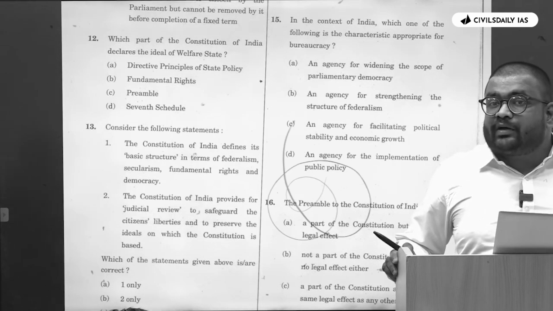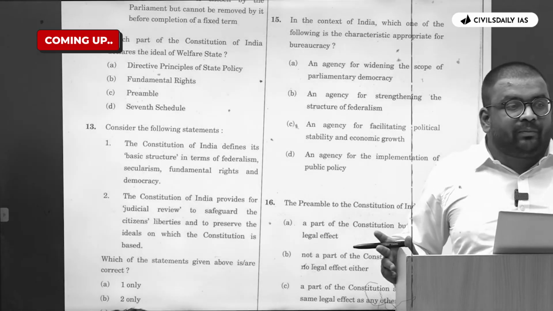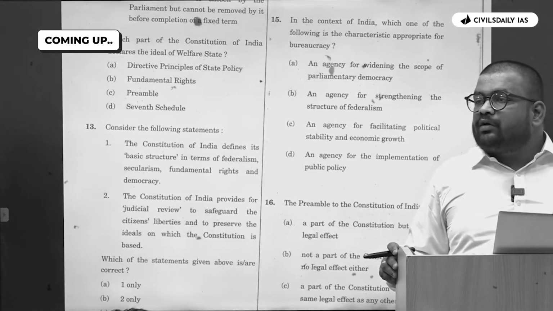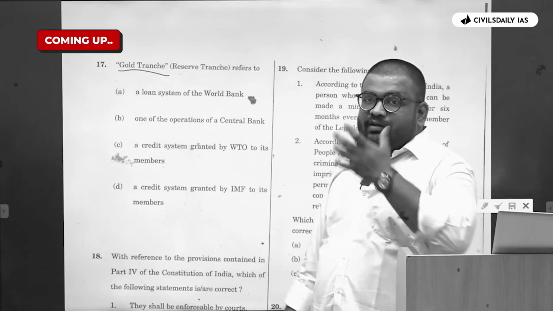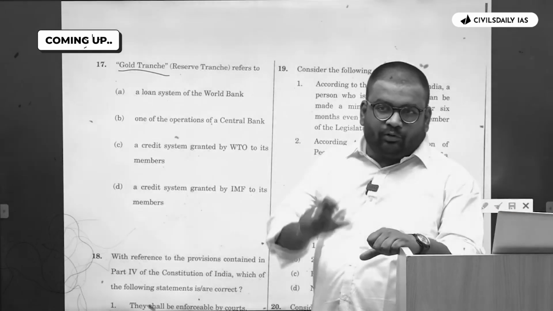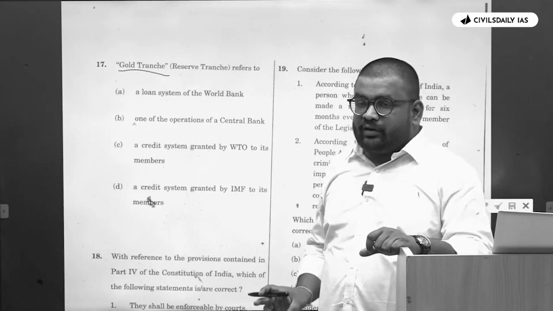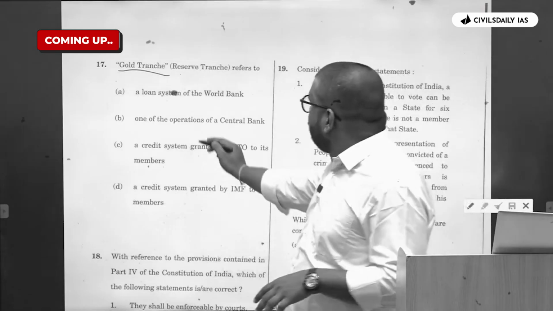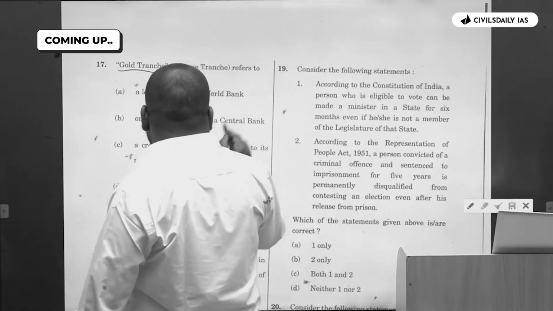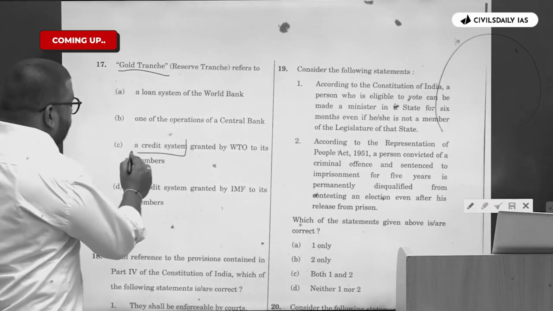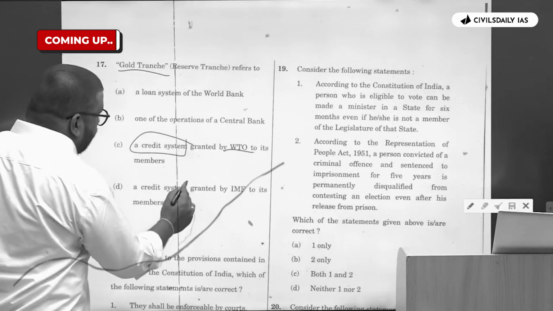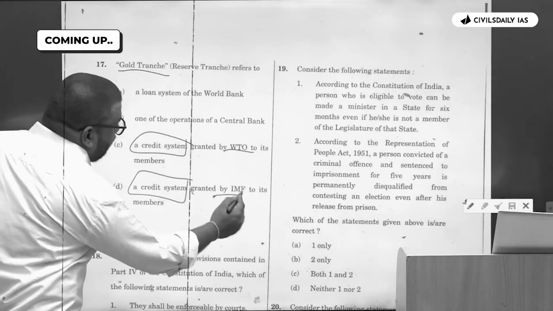What is the function of public administration? What is the objective of public administration? Basic fundamental objective, you all wish to be part of administration, right? Elimination technique that we discussed: if there are two options which are similar, either one of them is the answer. Here these two are the options. One is the credit system by WTO, second is the credit system by IMF.